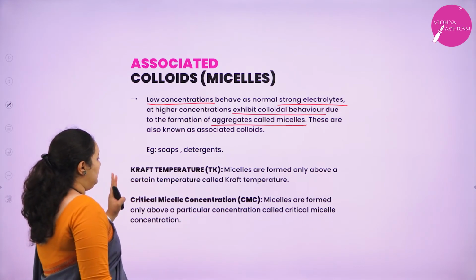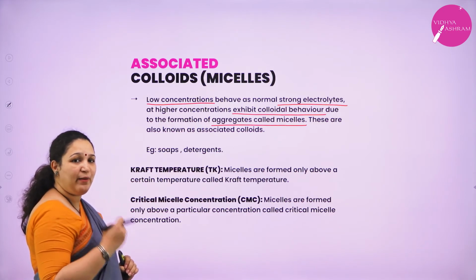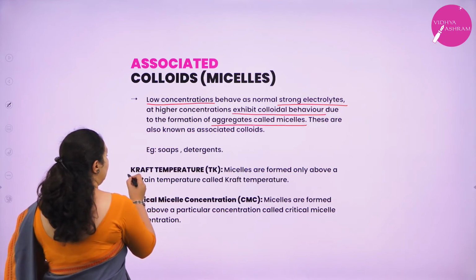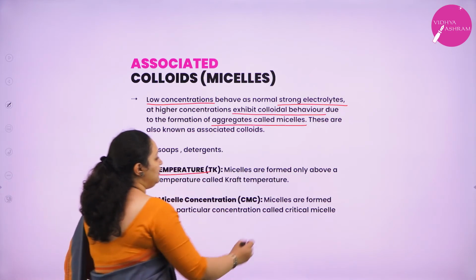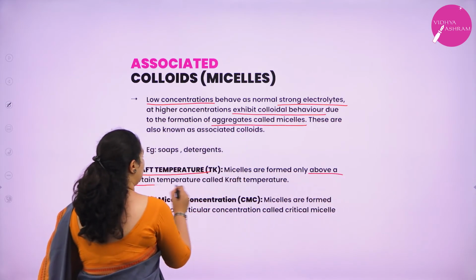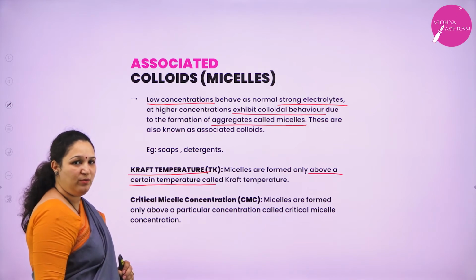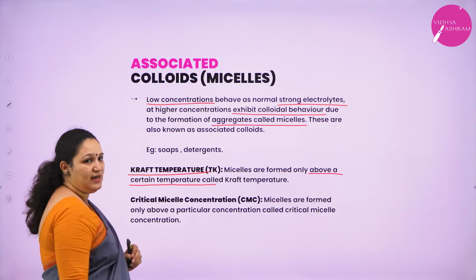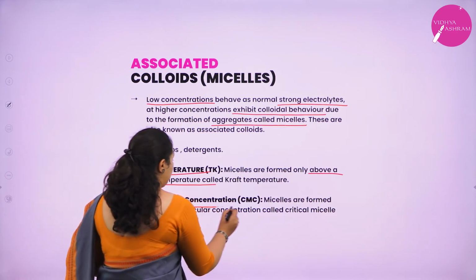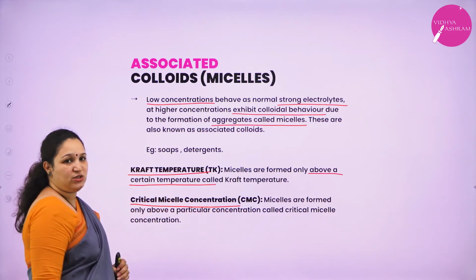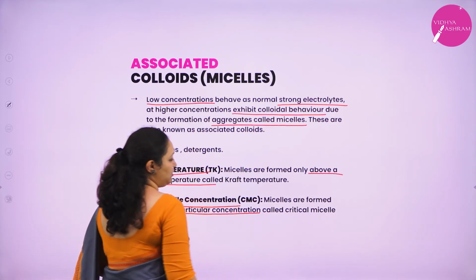Now, micelles are formed only at or above a particular temperature. That temperature is called the Kraft temperature. Micelles need a certain temperature to be formed. CMC: what is CMC? Critical micelle concentration. Micelles are formed above a particular concentration.